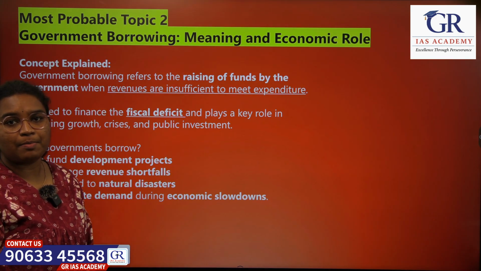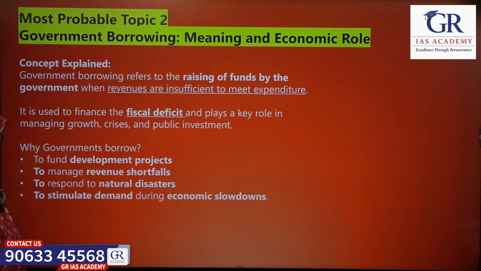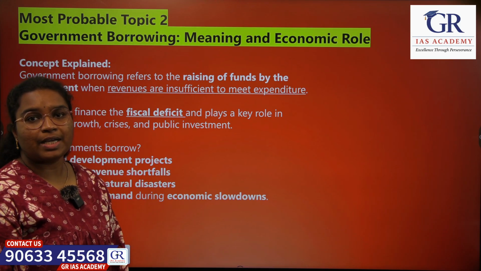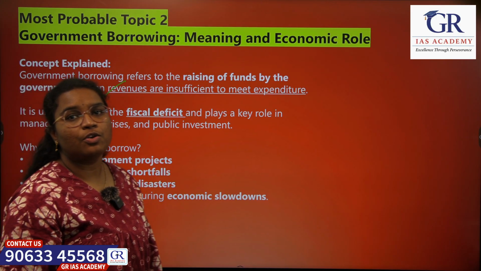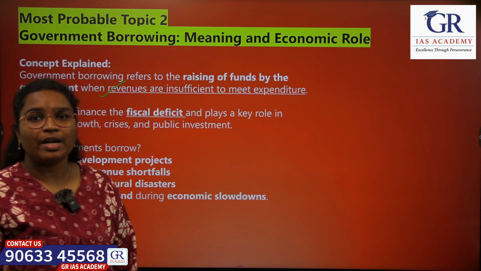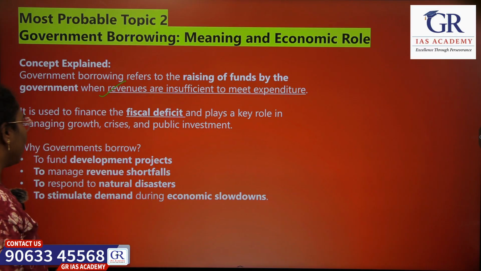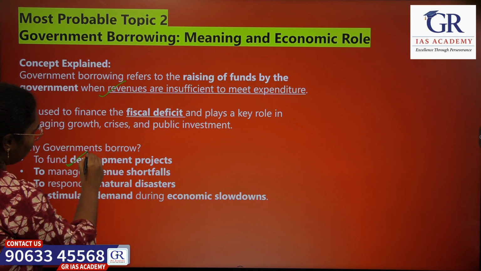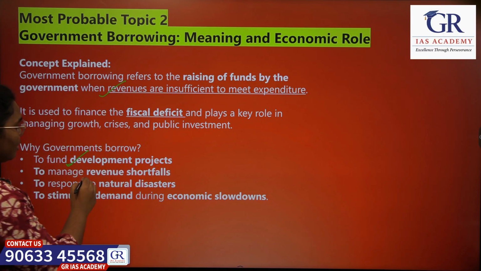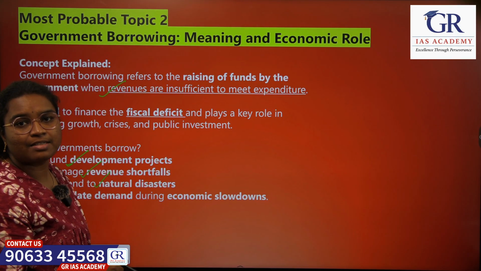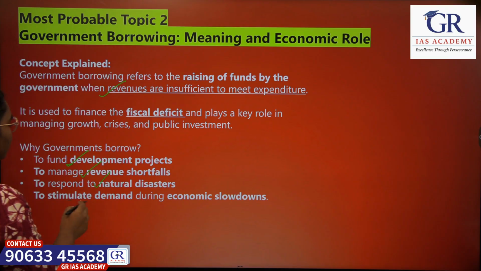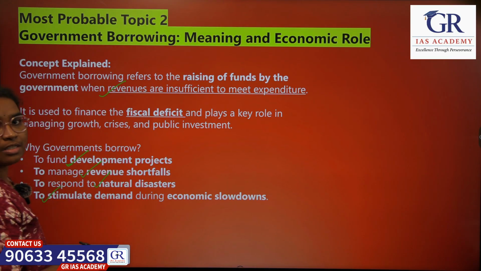The next topic is government borrowing. Government borrowing refers to the raising of funds by the government when the revenues are insufficient to cover all the expenditure. So why do governments borrow? Governments borrow to fund developmental projects and to manage revenue shortfalls, to respond to natural disasters, that is for disaster relief purposes, and to stimulate demand when there is an economic slowdown.